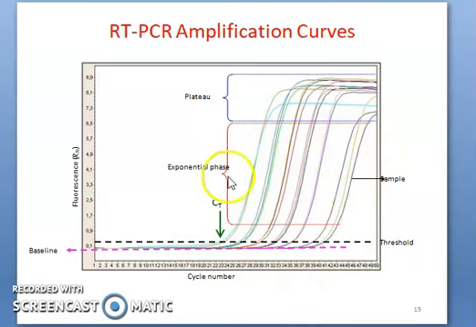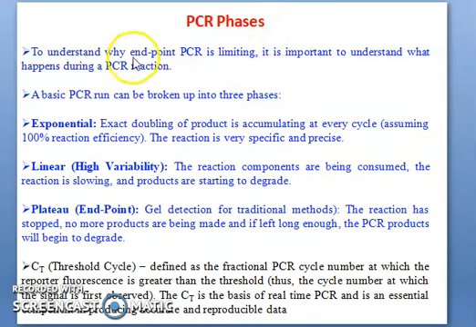You can see the samples, and the exponential and plateau phases, how they happen. You can see the PCR phases. To understand why endpoint PCR is limiting, it's necessary to understand what is happening during the PCR reaction. Why is that? You can see the endpoint of PCR. As I told you at the first point, it is not completely 100% reliable as a result for the detection of COVID-19.